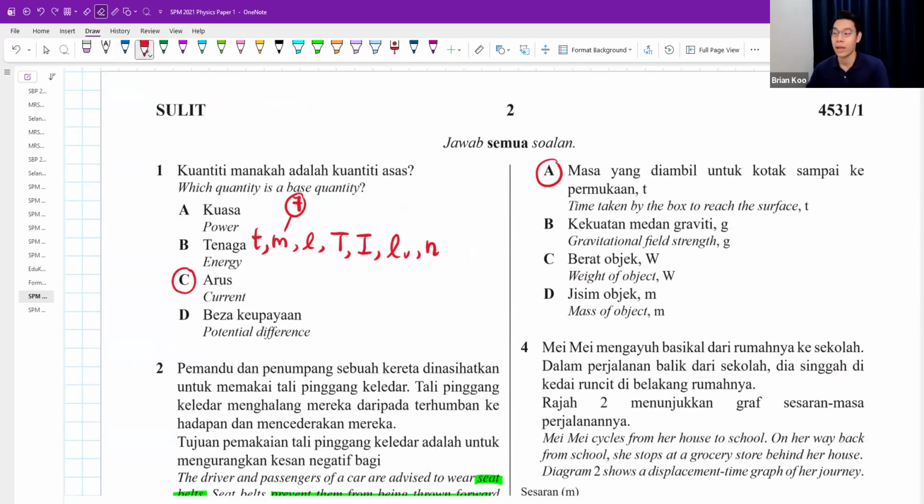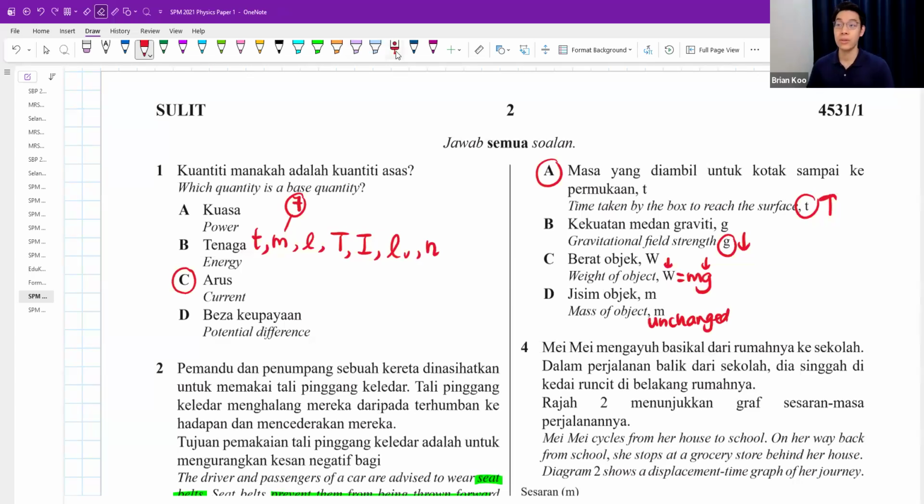Why? Because when I compare Earth and Moon, when the g becomes smaller, the W also becomes smaller. So the g is smaller. Only the t will increase. We are looking for the quantity that increases. Okay, lastly, mass of object. Mass of object unchanged.